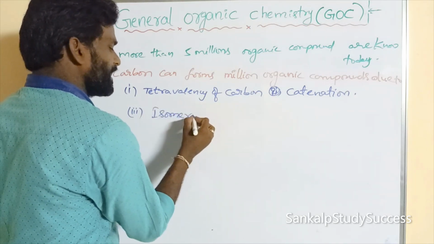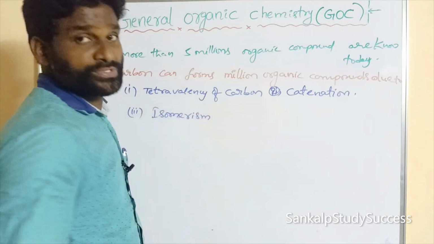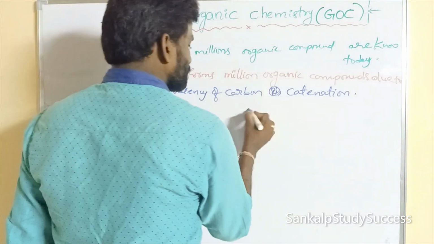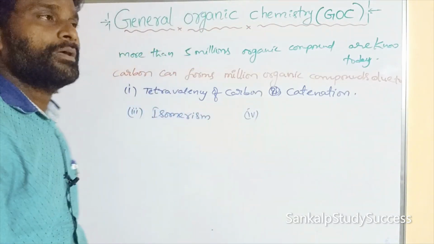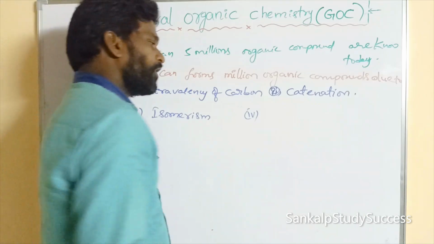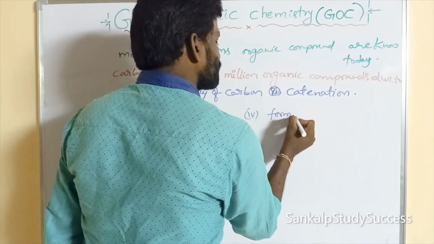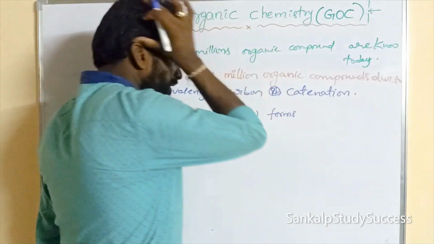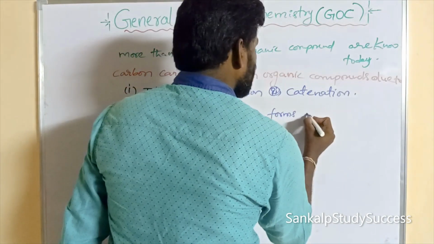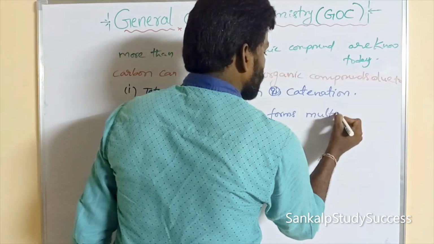Carbon can show isomerism. And the fourth property is the formation of multiple bonds. Carbon is able to form multiple bonds.